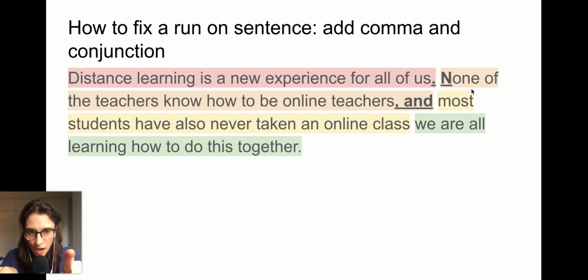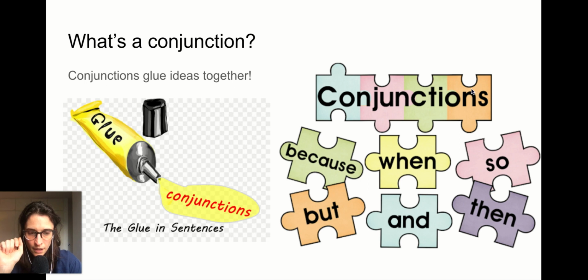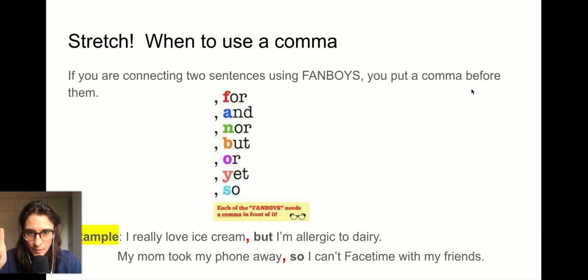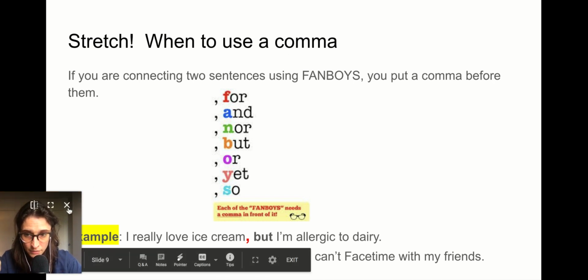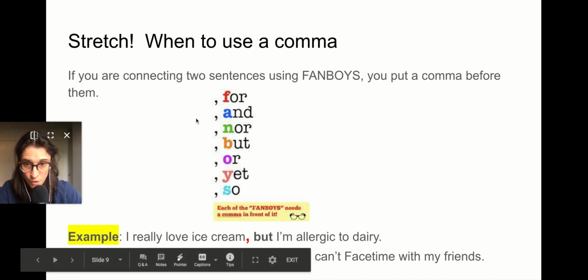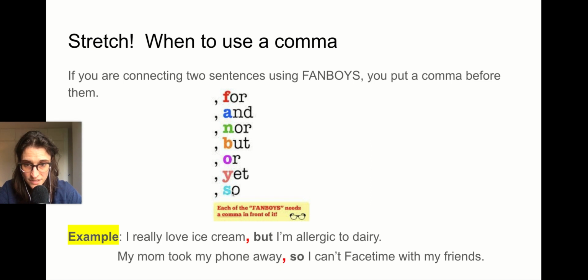But I used a comma and. But notice here, there's ready to stretch. So that's a conjunction. I used and, good. But wait a minute. Here's a stretch. If you are using one of these words, for, and, nor, but, or, yet, so, which spells fanboys, then you need to use a comma before these.